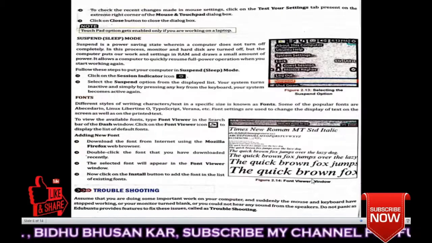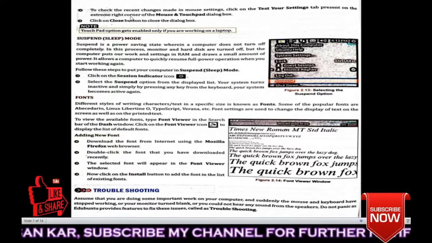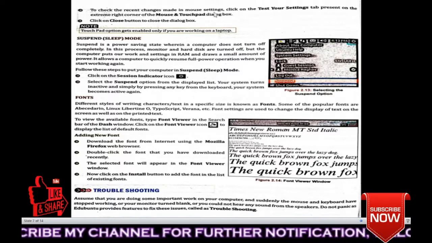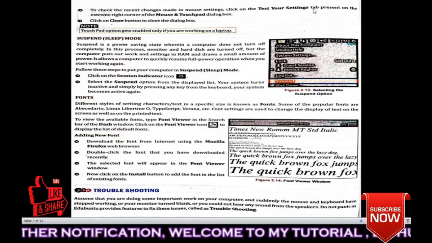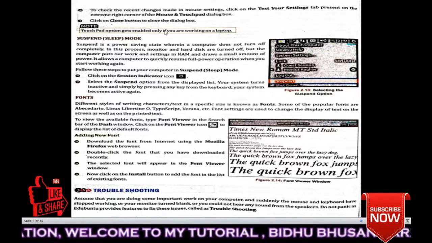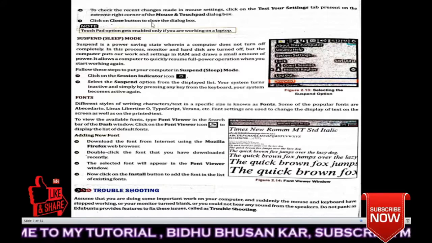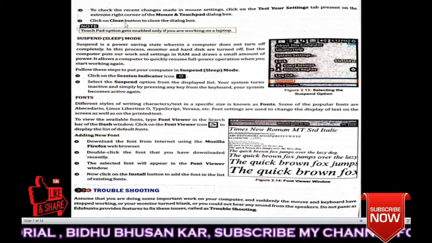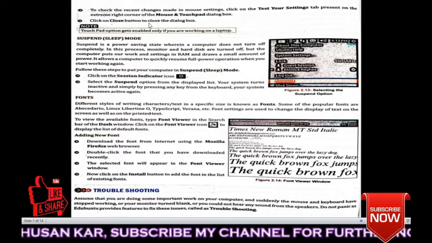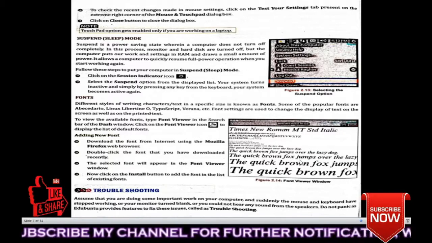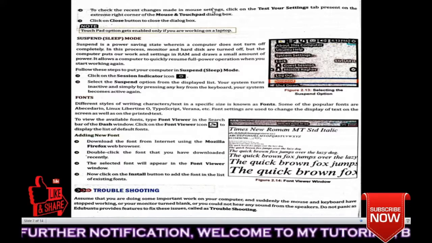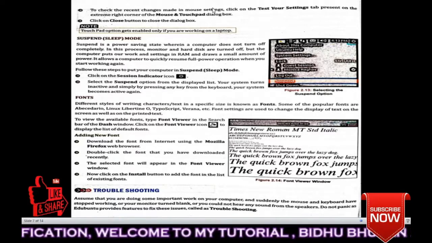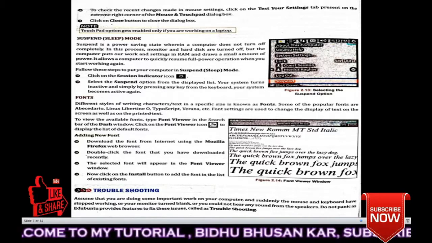Understood? Next, to check the recent change made in mouse setting, click on the test your setting tab present on the extreme right corner of the mouse and touchpad dialog box. Click on the close button to close the dialog box. Understood or not? So these are some settings for mouse.